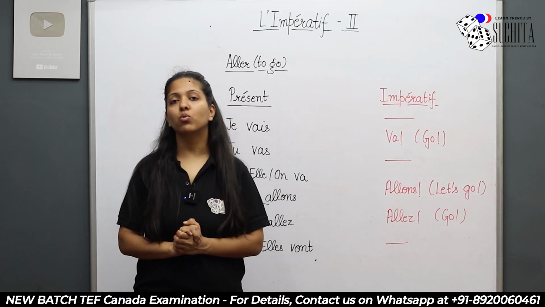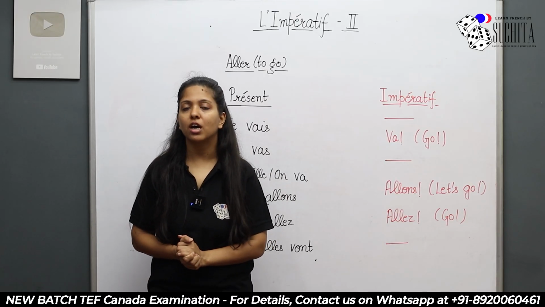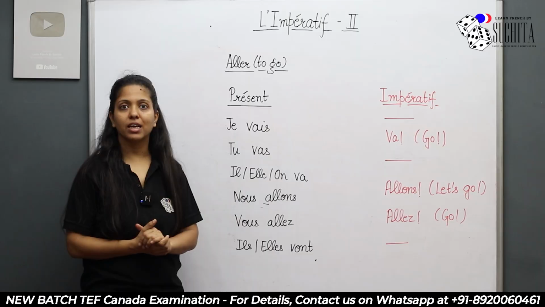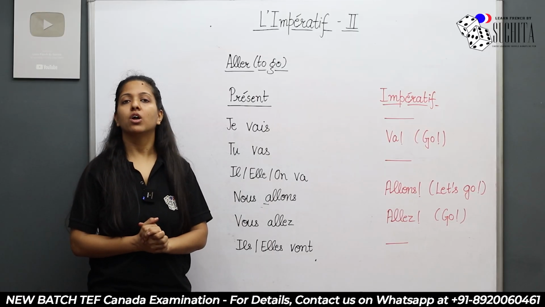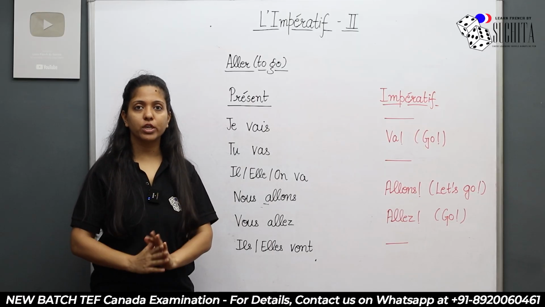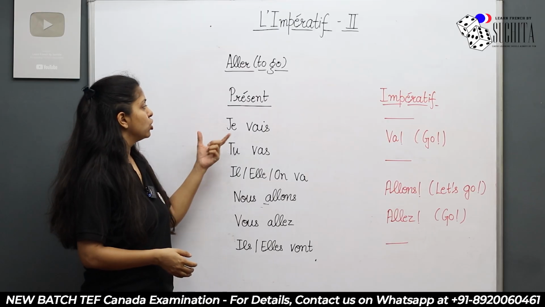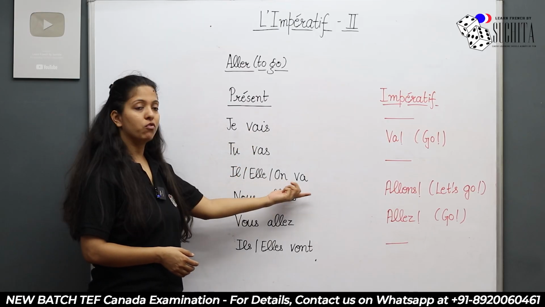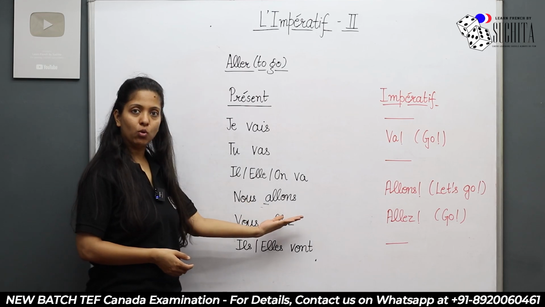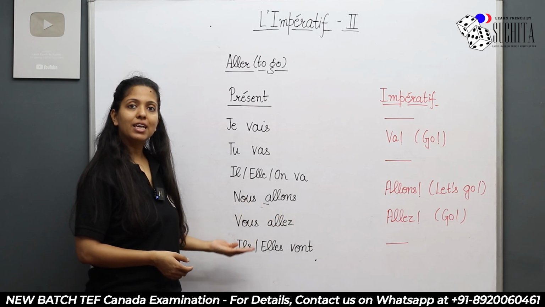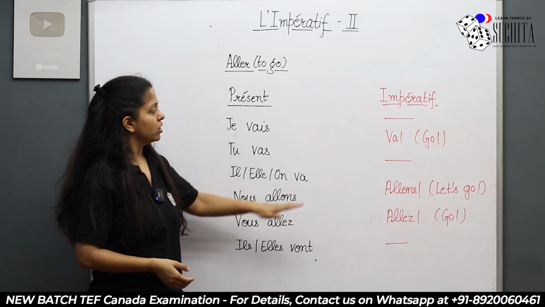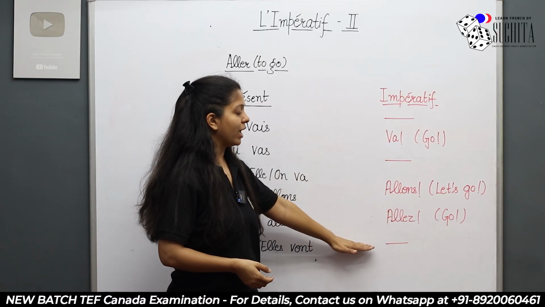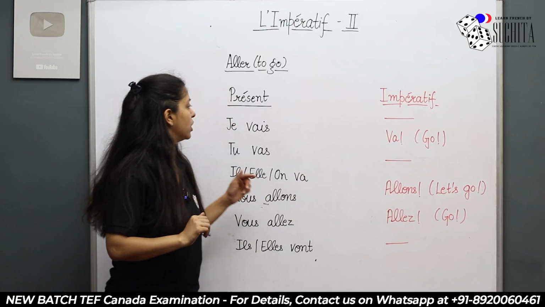Now let's look at another verb, and this verb is also an ER verb. The verb is aller, which means to go. Now what is the conjugation of the verb aller in the present tense? Je vais, tu vas, il, elle, on va, nous allons, vous allez, ils, elles vont. Now, with je, il, elle, on and ils, elles, I've put a dash.